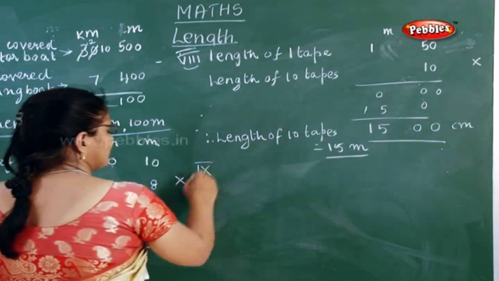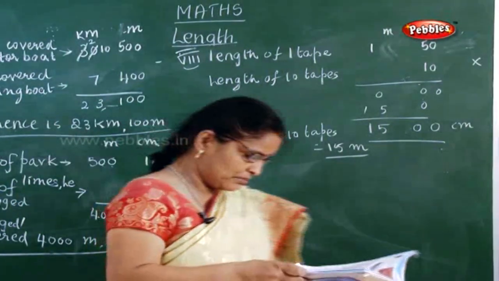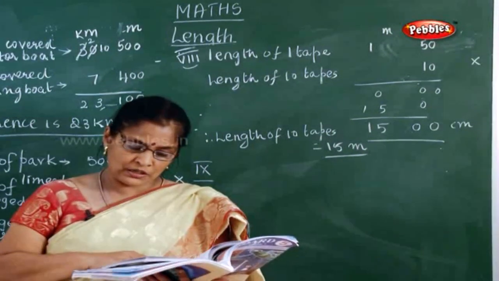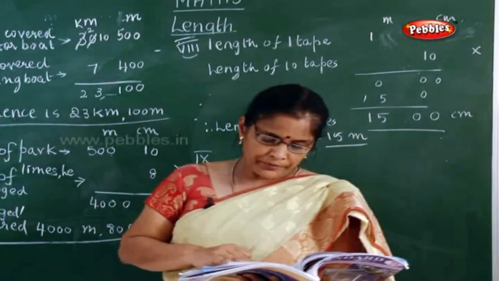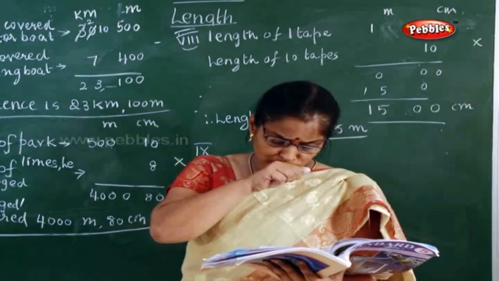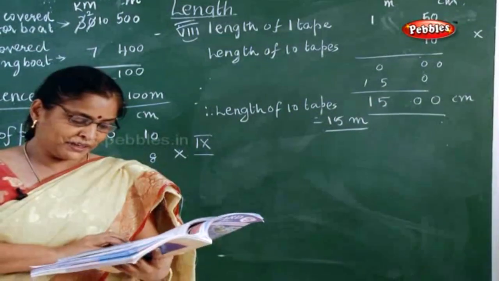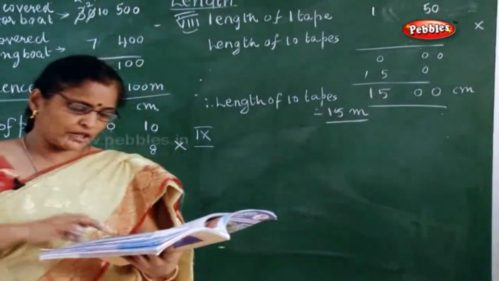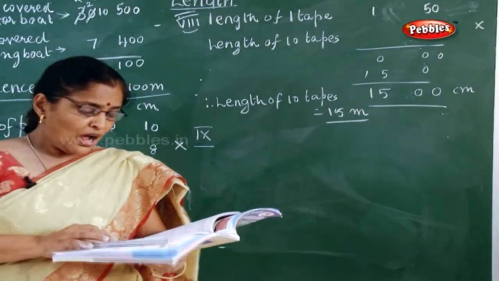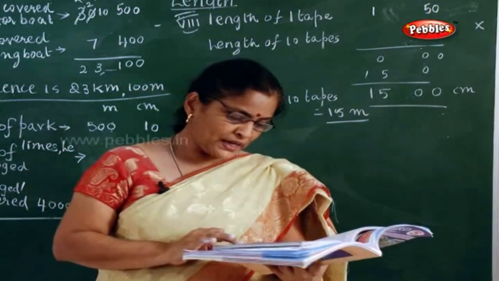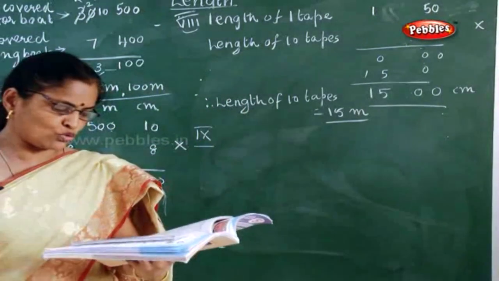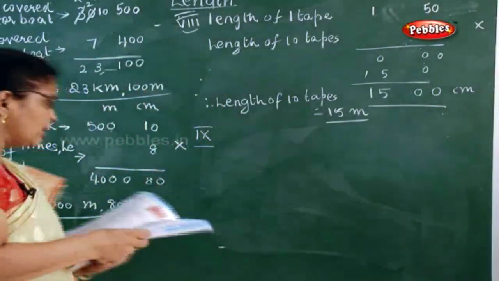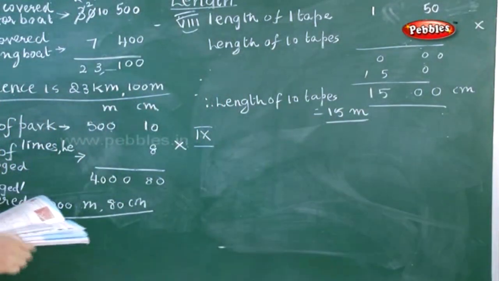Now what is the ninth sum they have given? Ninth sum is, the length of a sports stadium is 1500 meter. If a sportsman runs twice around it, he is rounding twice, 2 times is rounding. So what is the total distance covered? So again same here, it is multiplication.